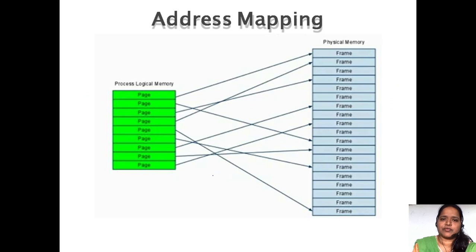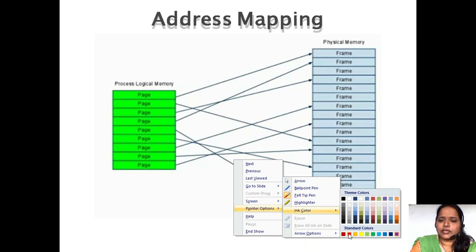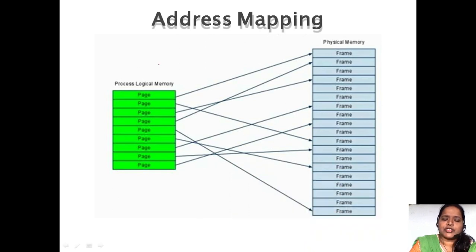As I have shown you before, see the diagram over here. So here we have the logical address, the process logical memory, in the sense that is the secondary memory. Don't confuse between them. Physical memory in the sense is the main memory. Fine. So the CPU generates this logical address.